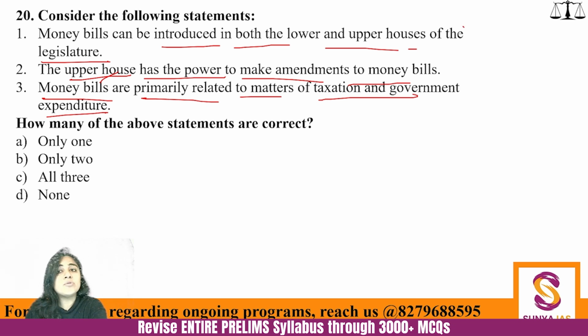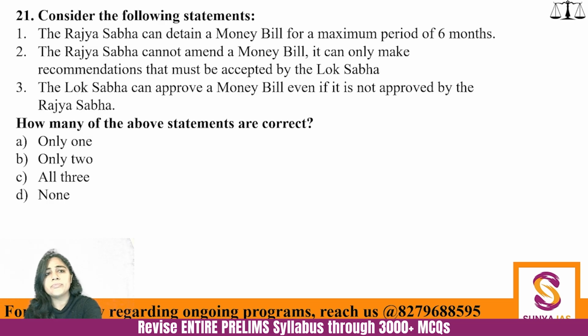First statement is absolutely incorrect. You know it cannot be introduced in Rajya Sabha. Second statement is again incorrect because the upper house can definitely discuss it, but upper house cannot amend it. Third one is very generic, very correct. So here only one statement is correct. Very easy question for you by now.